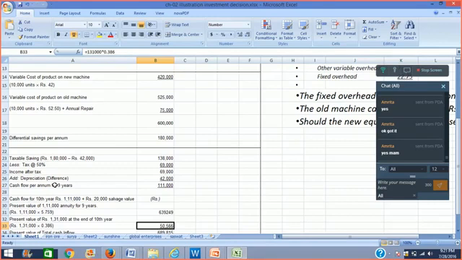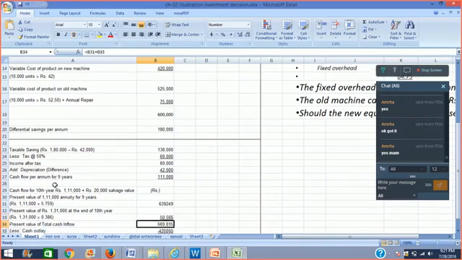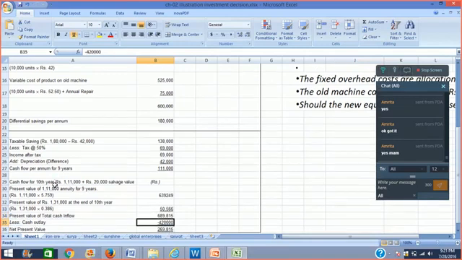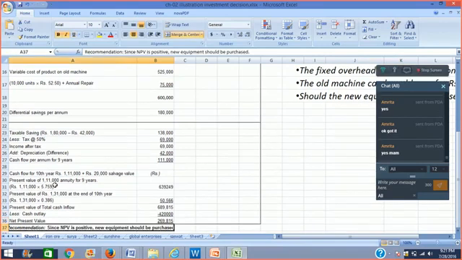So the present value is coming as 50,566 for the cash flow at the end of the 10th year. So the total present value of cash flow is 6,89,000, against which I am investing 4,20,000 rupees. So my net present value is 2,69,815. Net present value being positive, the new equipment should be purchased. Right?